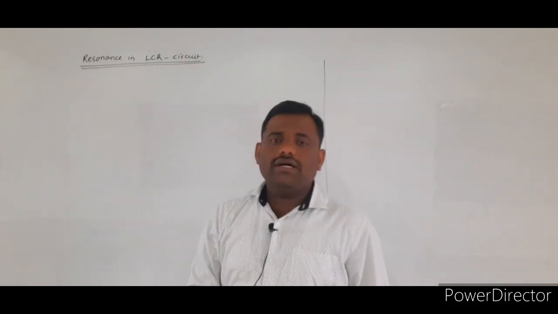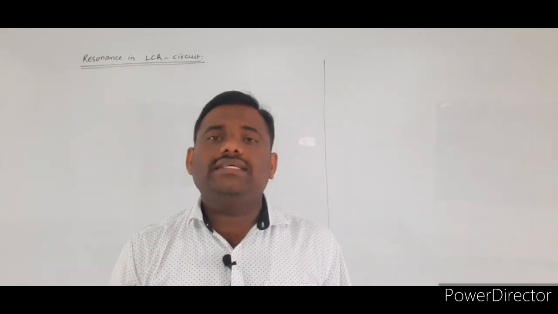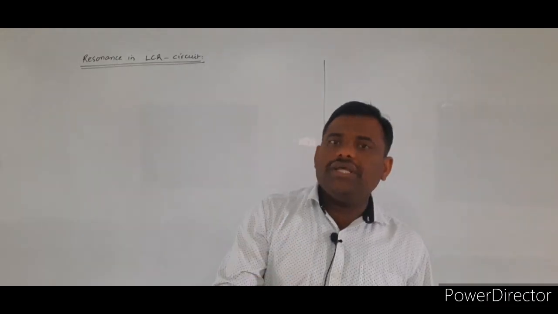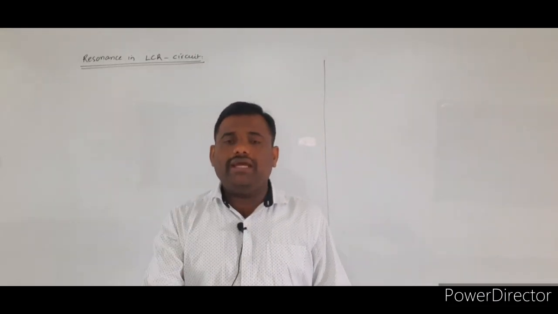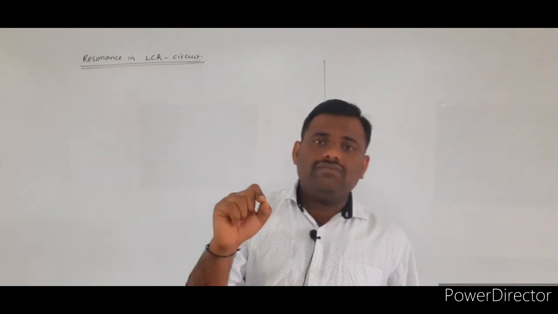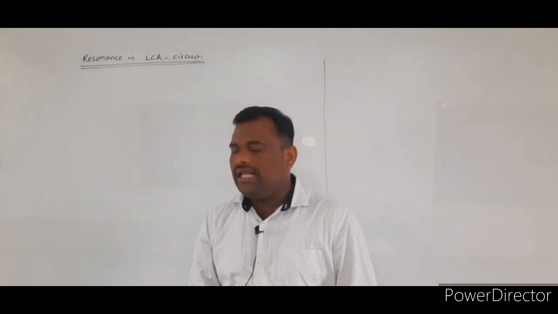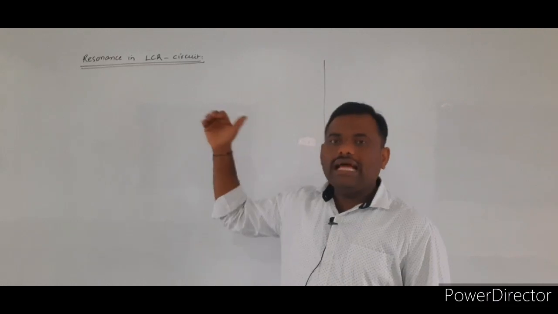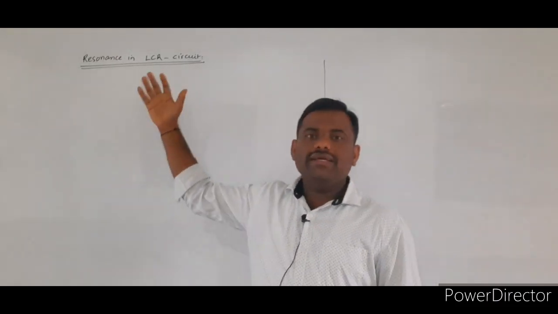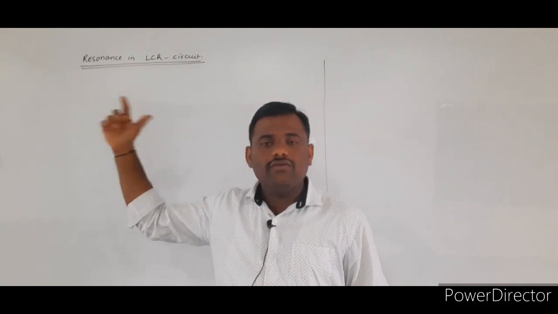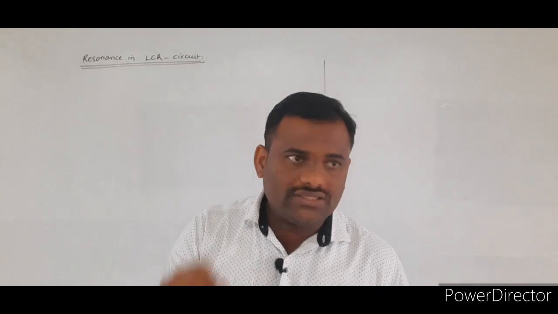Whenever the given LCR circuit is in the condition of the resonance, at that instant what we observe is that the maximum current will be flowing through the given LCR circuit. At that time we will tell that the given LCR circuit is in the state of the resonance.